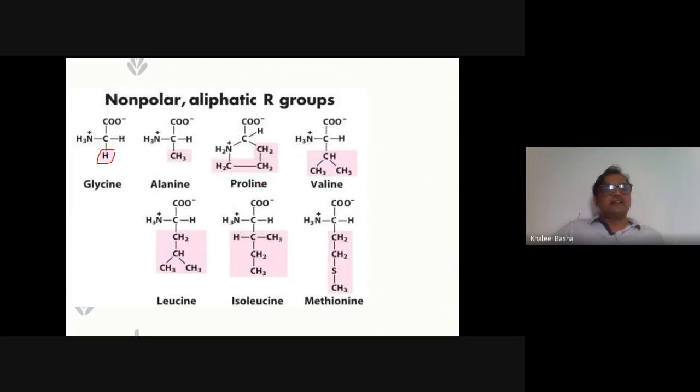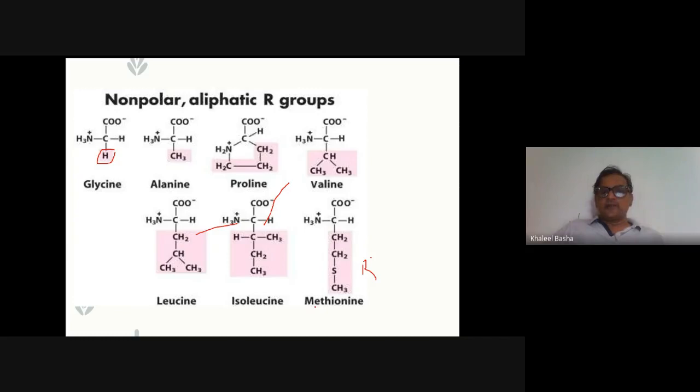And alanine, proline, valine. In proline, we have seen the pyrrolidine group, and it is an imino group because it doesn't contain the amino group. And valine, leucine, isoleucine: these 3 amino acids are branched chain amino acids. Already we have seen. So based upon the R group, these groups are aliphatic, meaning aliphatic groups are attached in the side chain. So these 6 amino acids are non-polar in nature. Valine, leucine, isoleucine are branched chain amino acids.